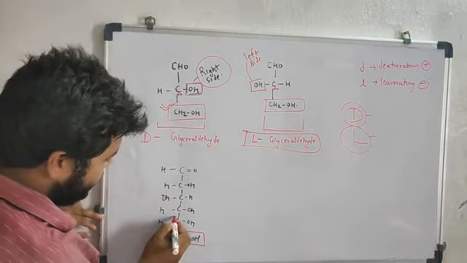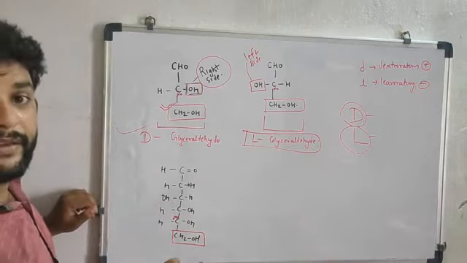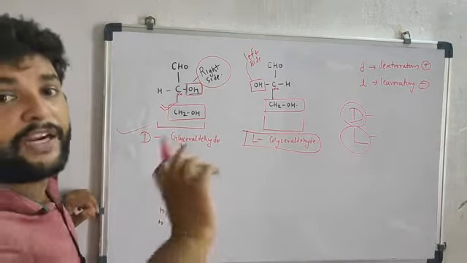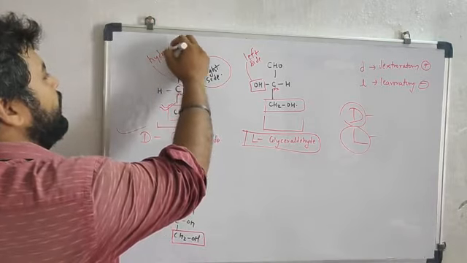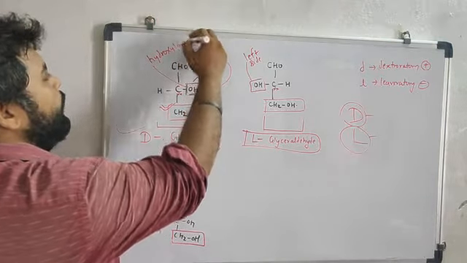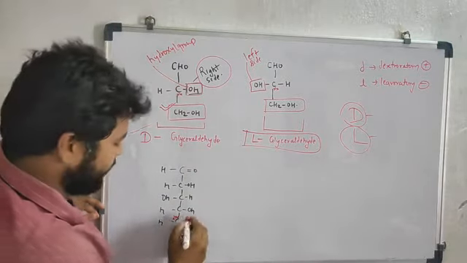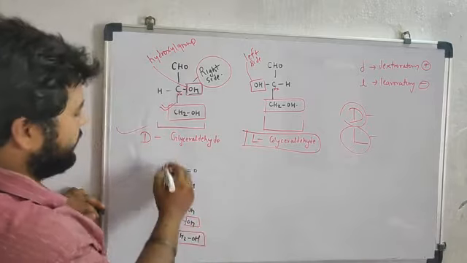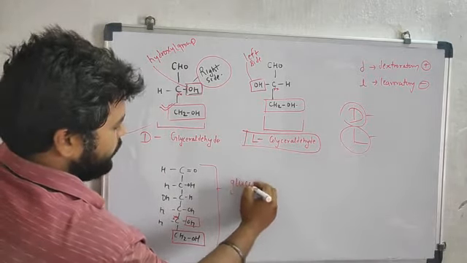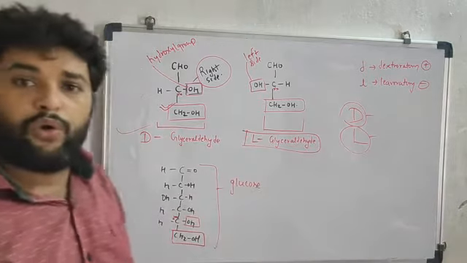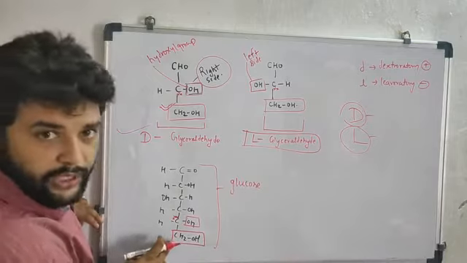So this is the previous carbon, and just see the configuration of the hydroxyl group. This is the OH. OH simply means hydroxyl group. Okay, if this OH group is present on the right side, this is the structure of glucose, but I don't know which glucose, D-glucose or L-glucose. Just clear it, go through that.